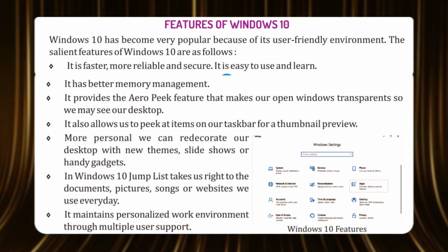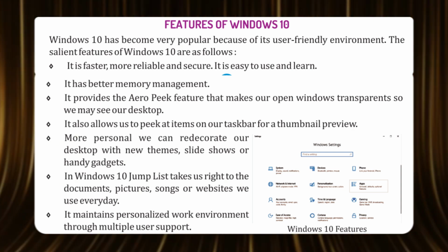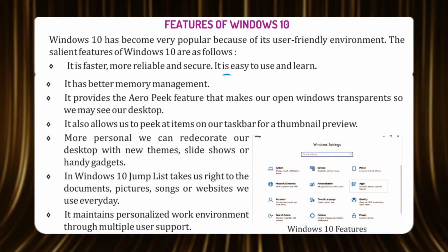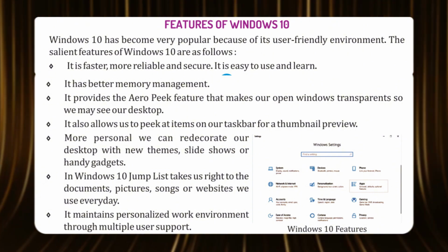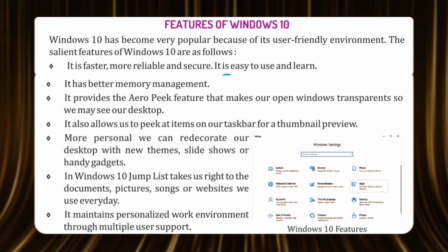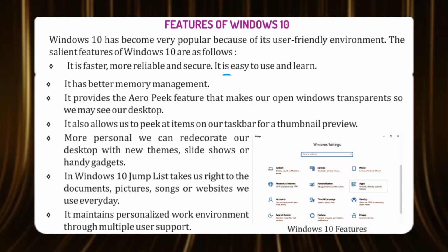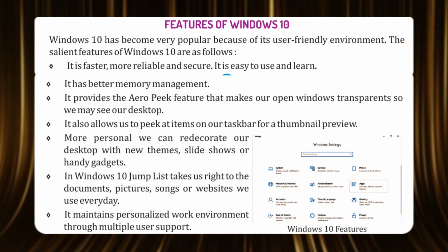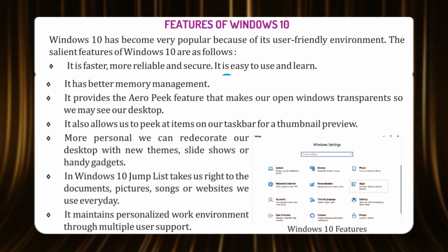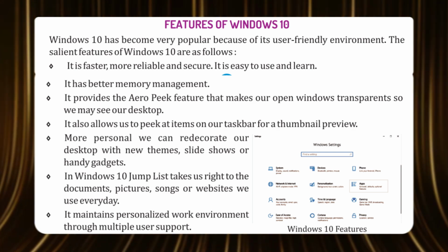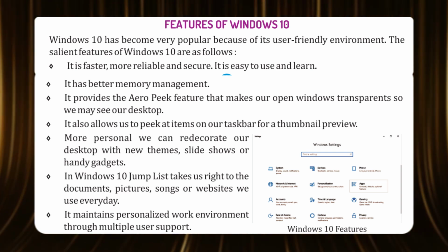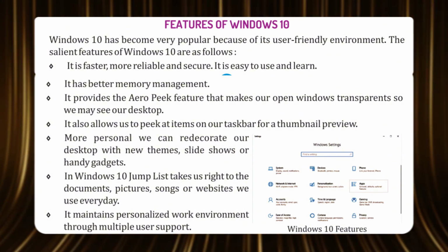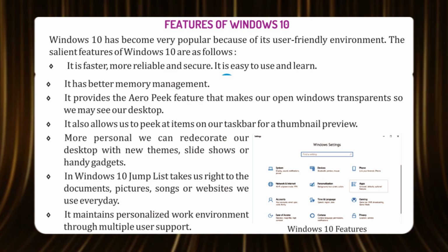Features of Windows 10. Windows 10 has become very popular because of its user-friendly environment. The salient features of Windows 10 are as follows. It is faster, more reliable and secure. It is easy to use and learn. It has better memory management. It provides the Aero Peek feature that makes our open windows transparent so we may see our desktop. It also allows us to peek at items on our taskbar for a thumbnail preview.